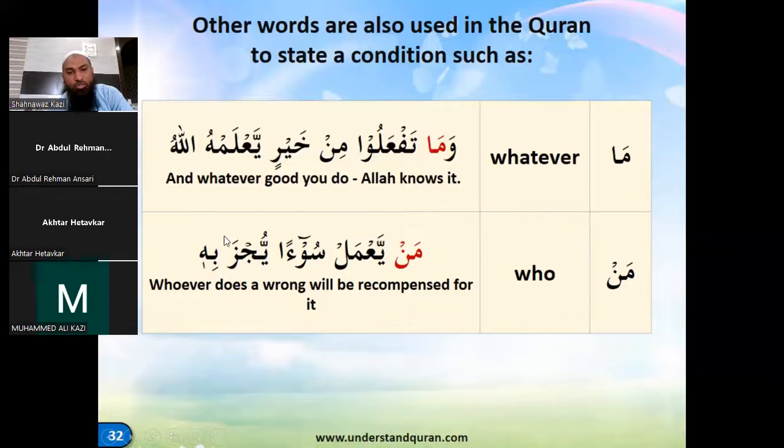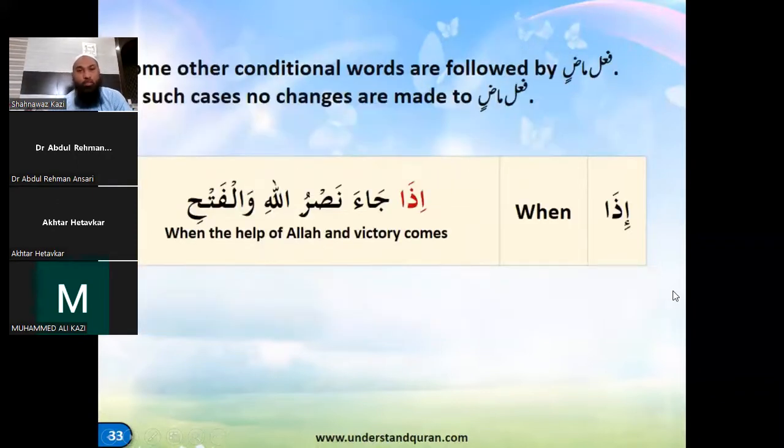But you'll have simple words also coming, which will have the effect of the condition. Now make a note that iza is also conditional. Iza ja'a, when, but that does not cause any change in the present or past tense, right? So iza ja'a nasrullahi wal fath. This also, the ha is with a sukoon if you are stopping. Wal fath. So this is a conditional sentence, but it is not getting any change in the verb. And anyways, this is past tense.